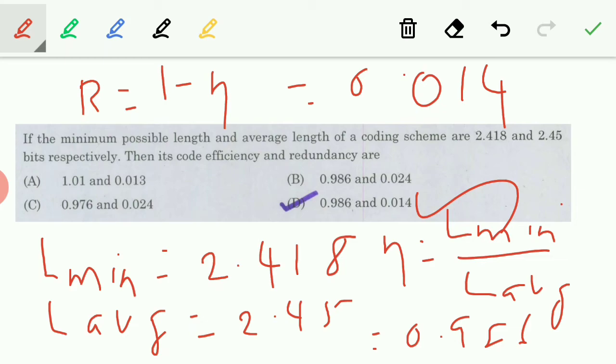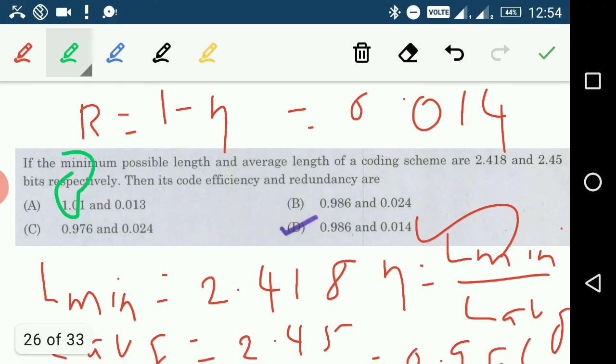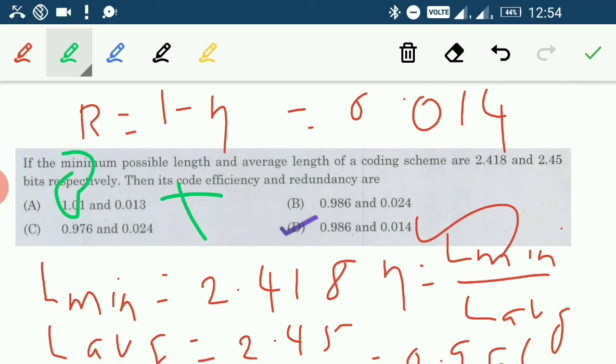And we can find it by shortcut also. Efficiency and redundancy cannot go beyond 100%. So efficiency is talking about 1.01 here, right? So it is a wrong answer. And here also, if you add efficiency plus redundancy, it will go beyond 100. And this one and C and D are most probably correct answers. So we got D is the right answer. So from the options itself, we can find A and B are wrong.